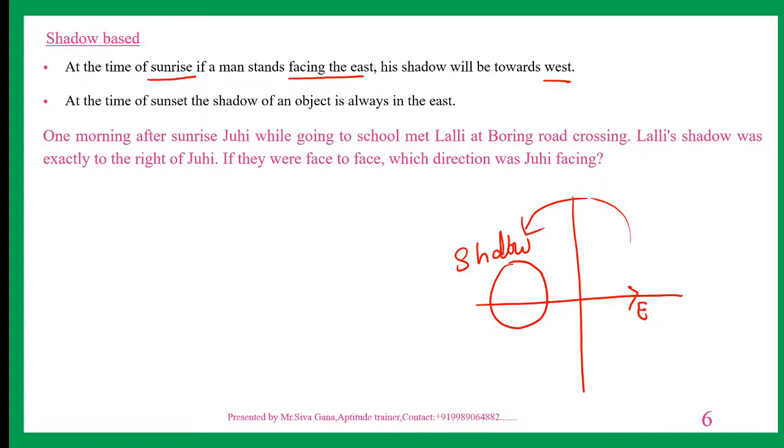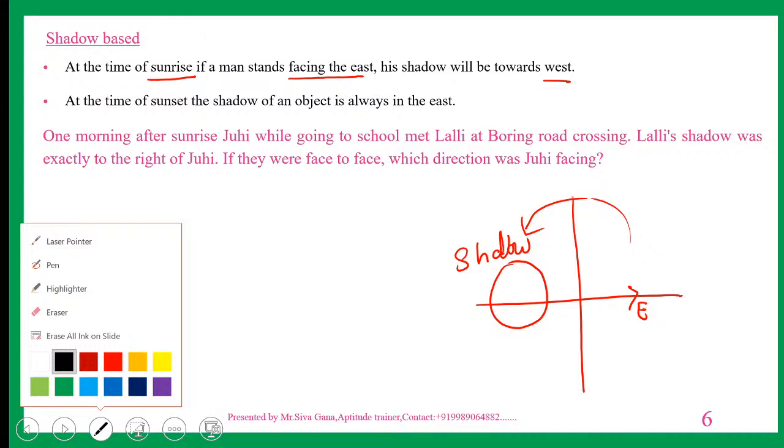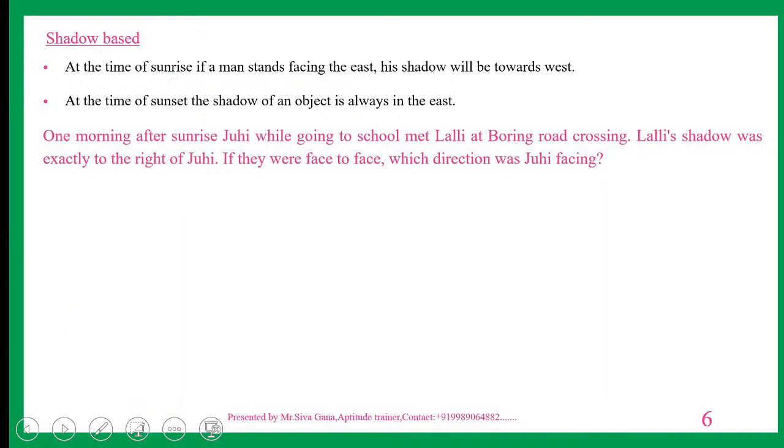At the time of sunrise, the shadow of an object is always towards the west. If you want, you can remember these two points. Otherwise, simply follow whatever I explained, right?